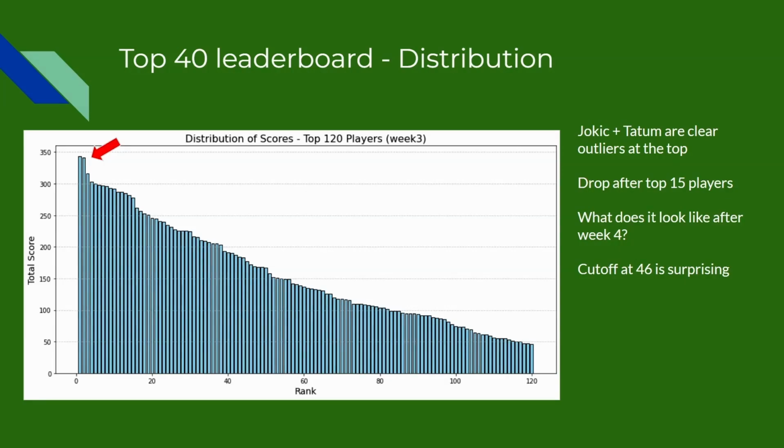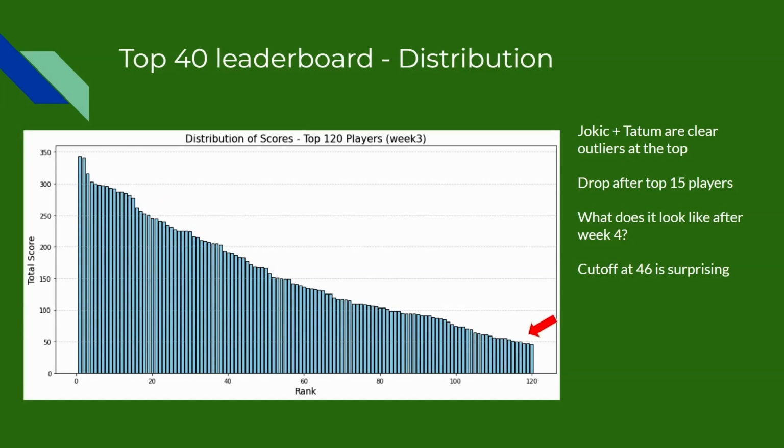The next drop off I want to talk about is after 15 players, there's another drop of about 15 points, I think, and we don't see another drop this big for the rest of the data. So I think that's a really interesting one to notice too. I'm not sure how that's going to look as we move across the season, but I do expect that within that top echelon of players, we will start to see some more clear drops, and then once we get to the middle portion, more of a smooth distribution going down.